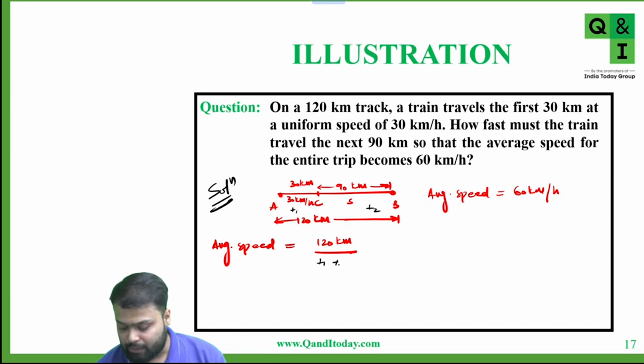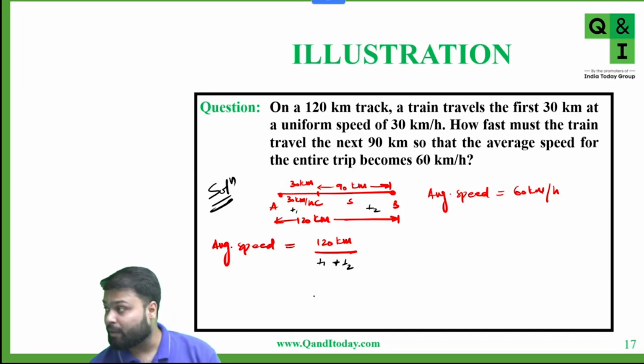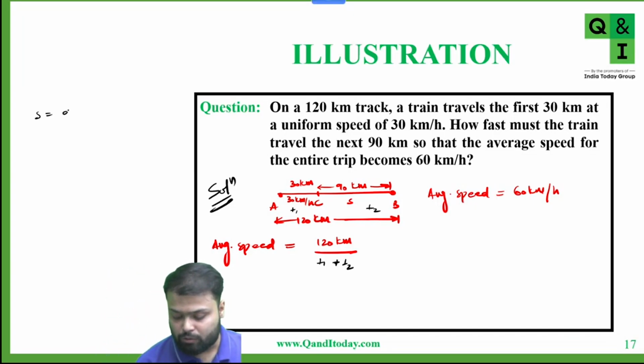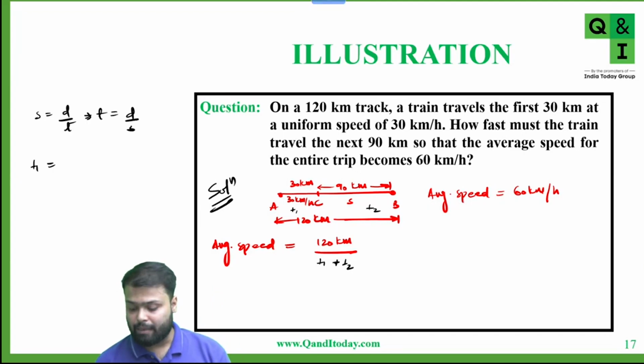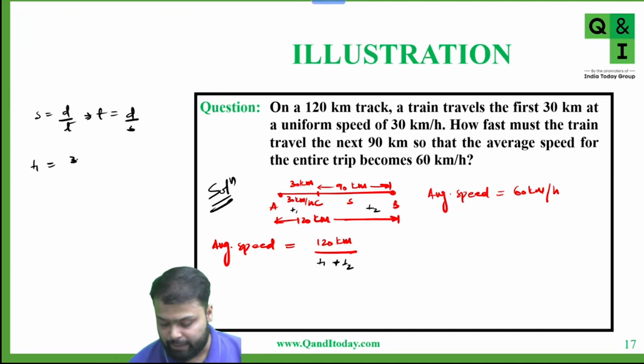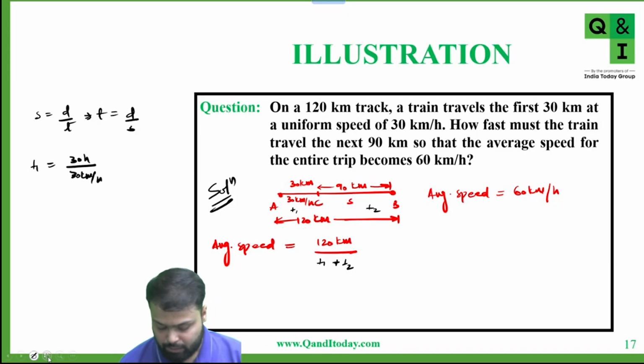So time is T1 plus T2. Now we have to calculate the time. Again we know that speed is equal to distance upon time, so time is equal to distance upon speed. Now to calculate T1, we have to put the value of distance, which is nothing but 30 kilometer, and the speed is 30 kilometer per hour.